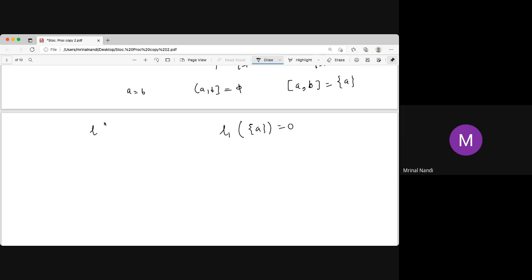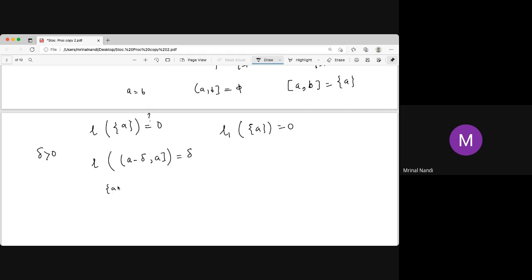But whether this is 0 or not for L, we don't know. That is the question for L. Because if we put A equal to B, then it is not a singleton A, it is a phi set. But we can easily prove that the L measure of a singleton set is also 0. How? That is trivial, because we can choose the set A minus delta to A, whose length is delta, for any positive delta.